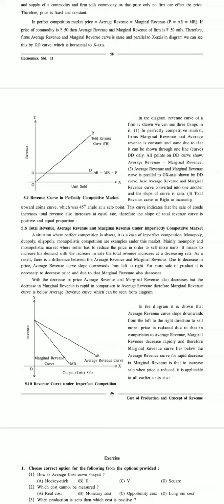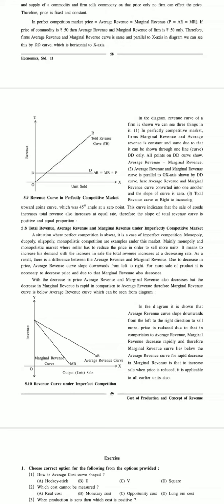So there is always a difference between the average revenue and the marginal revenue. Whereas in a perfectly competitive market, as the prices remain the same, the average revenue and the marginal revenue were also the same. So that is the difference between an imperfect and a perfectly competitive market.